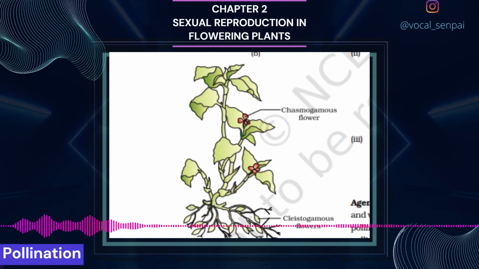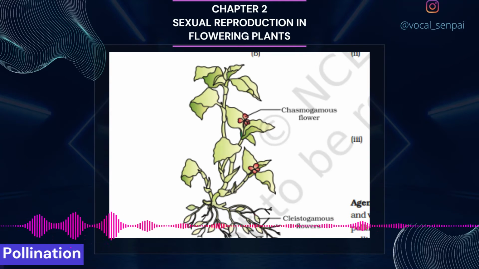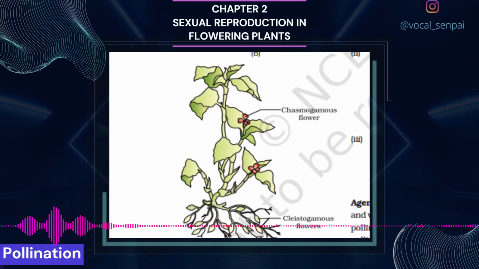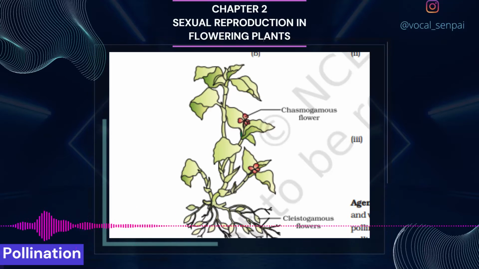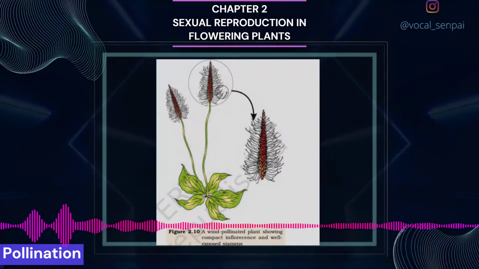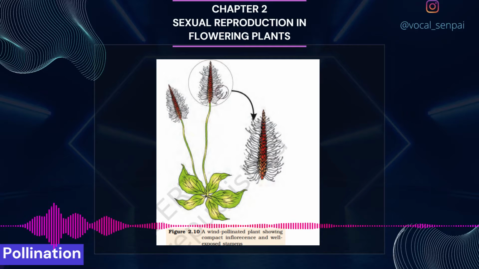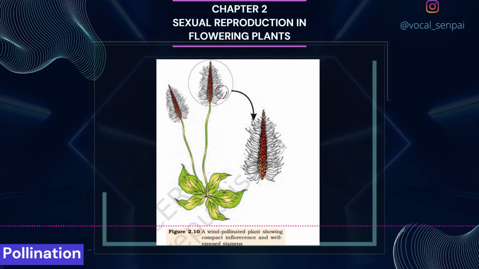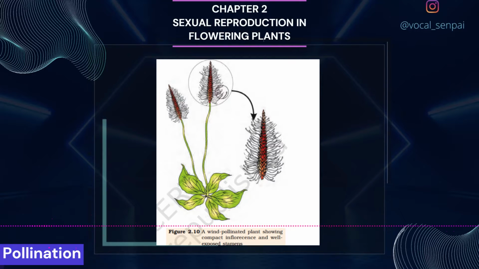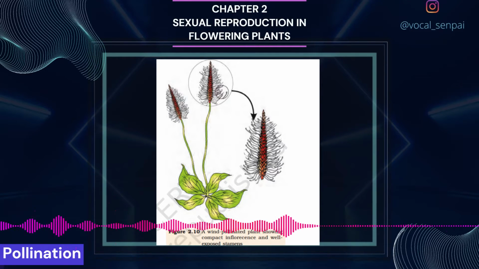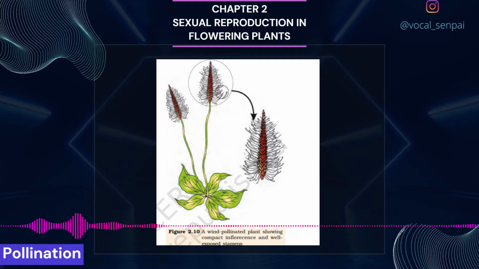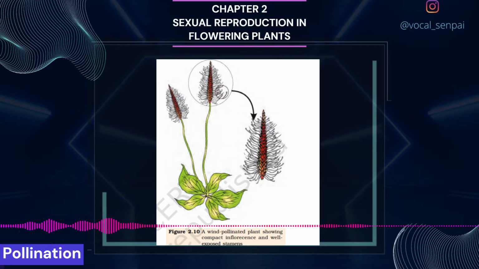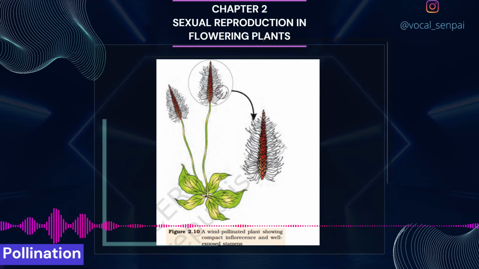For harvesting the rewards from the flower, the animal visitor comes in contact with the anthers and the stigma. The body of the animal gets a coating of pollen grains, which are generally sticky in animal-pollinated flowers. When the animal carrying pollen on its body comes in contact with the stigma, it brings about pollination. In some species, floral rewards are in providing safe places to lay eggs. An example is that of the tallest flower, Amorphophallus. The flower itself is about 6 feet in height.